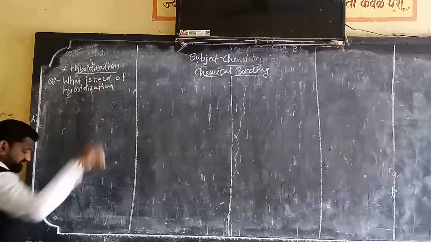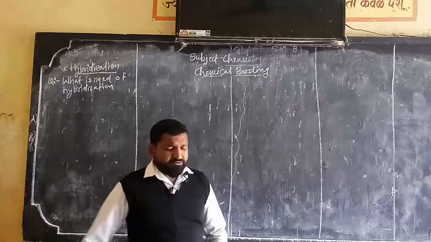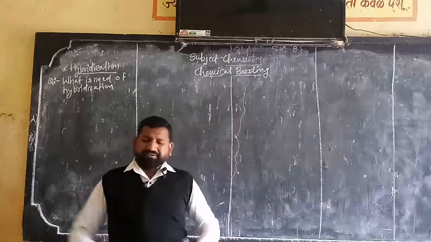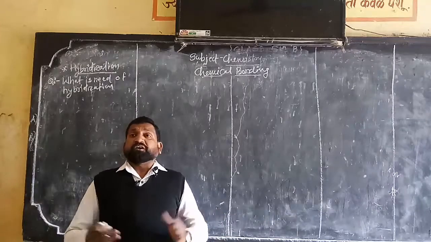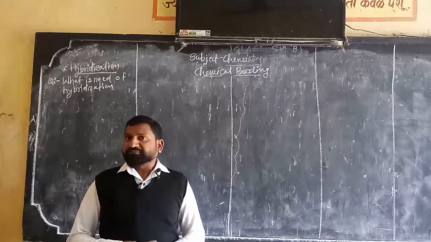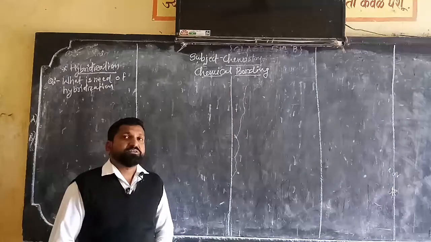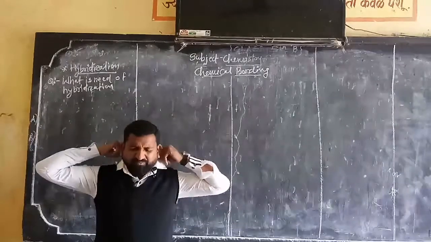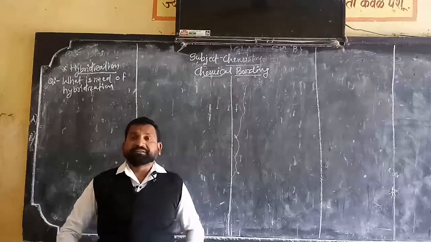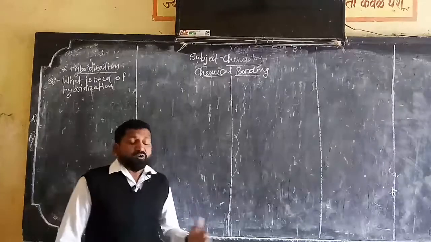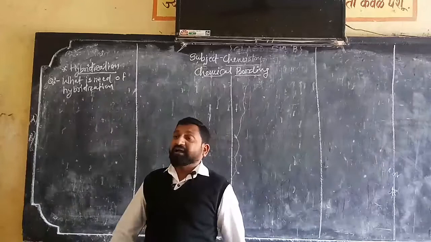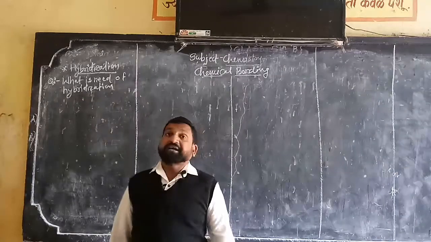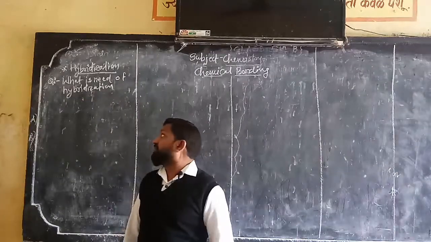Now everybody knows VBT theory. Whenever VBT theory was put forth, it could not solve many problems. When VBT failed, Pauling and Slater, the scientists, developed this concept which can minimize the limitations of VBT.